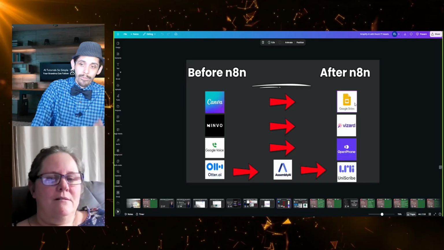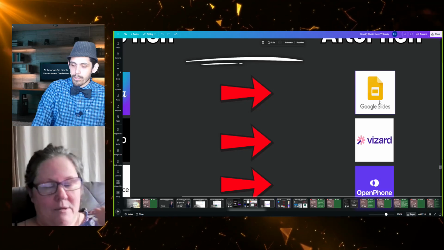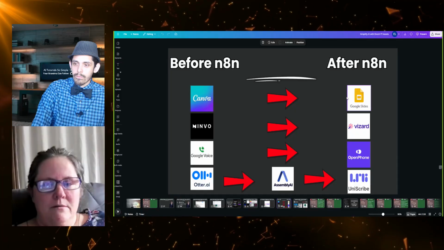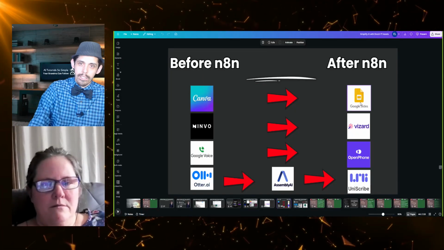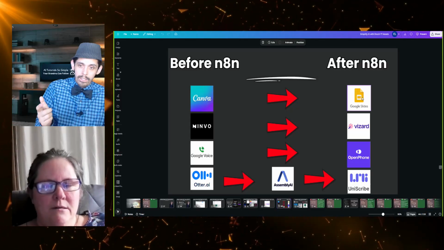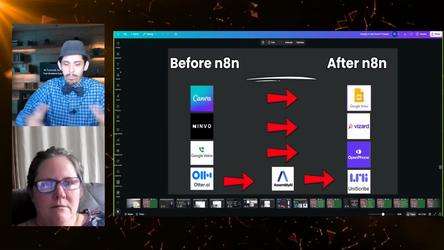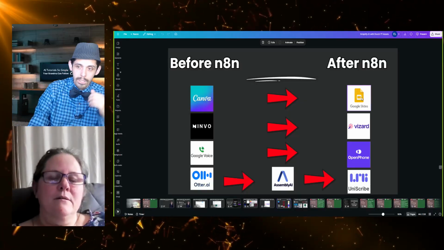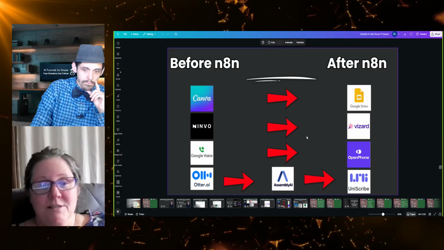But Google Slides has a free API. This is free to use. They don't charge you for a monthly subscription. You could just plug in your credentials to connect to your account on N8N, and you're able to start creating slide presentations, which I have done. With one click of a button every week, I have a slide presentation for a video that I can record, and we have people from around the world who tune in live, and then they watch the replays afterwards, and that's for our weekly Bible studies. Nice. Isn't that cool? That's really cool.